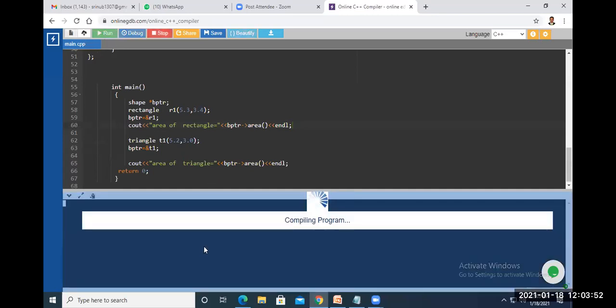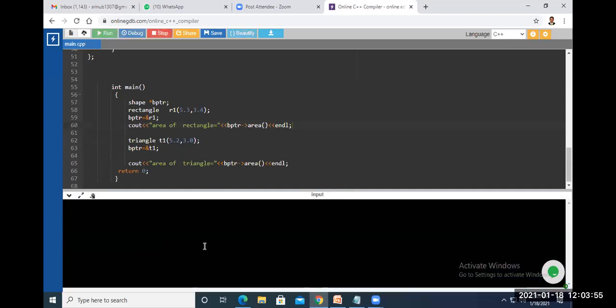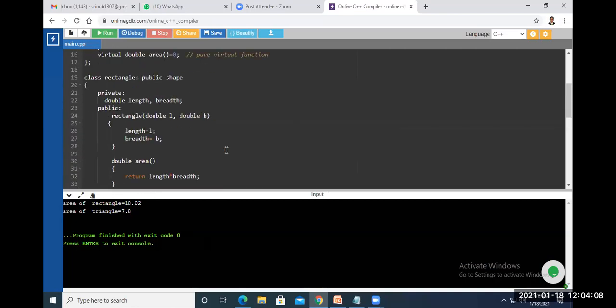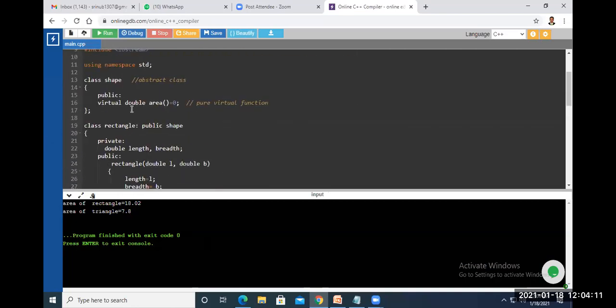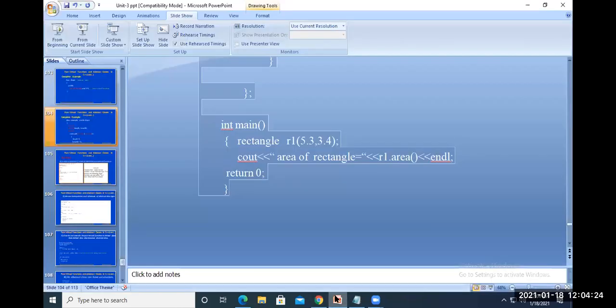Now you can see the output. Now you got the correct output. So this is about runtime polymorphism implementation by using a pure virtual function. So in the shape class, we have declared only the declaration of the virtual function here. Is it clear? Any doubts in this? Please tell me, do you have any doubts in this?